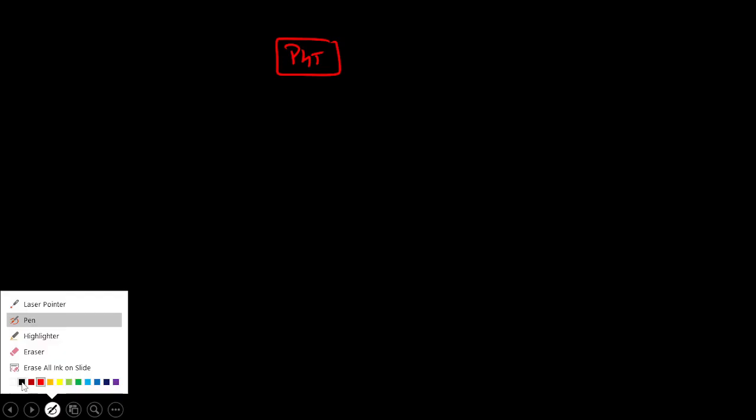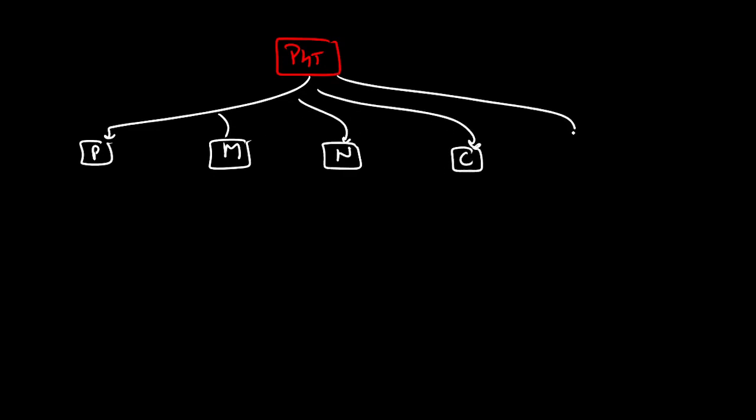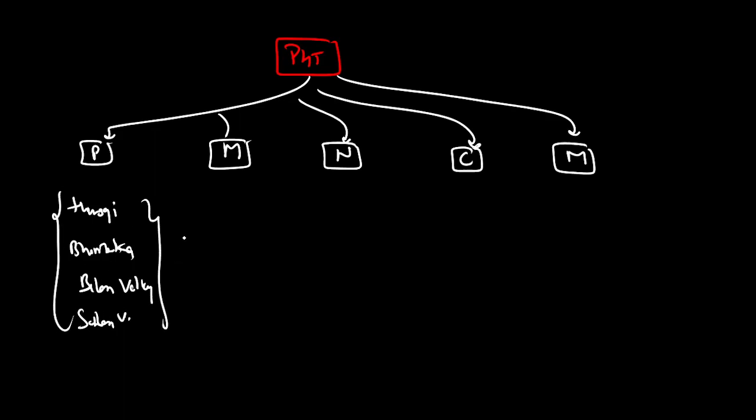So let us revise what we have seen in the prehistoric times. We have seen some sites, right? Paleolithic, Mesolithic, Neolithic, Chalcolithic, and megalithic. In Paleolithic, we tried to remember Hunsgi, Bhimbetka, Belan Valley, and Sohan Valley, right? These four we tried to remember.